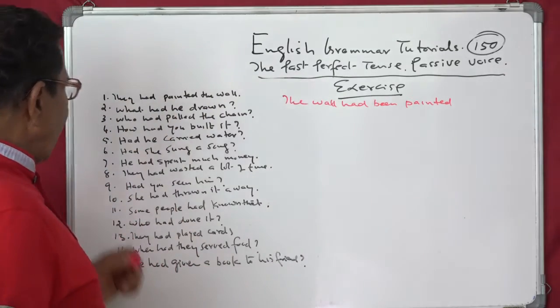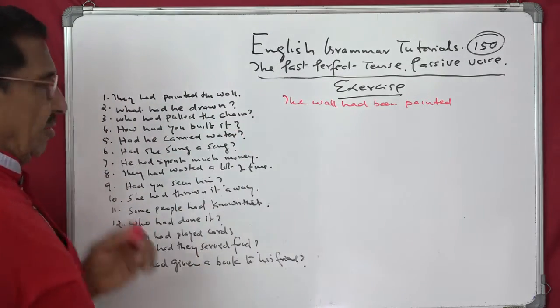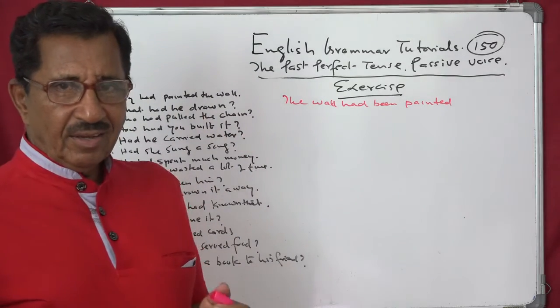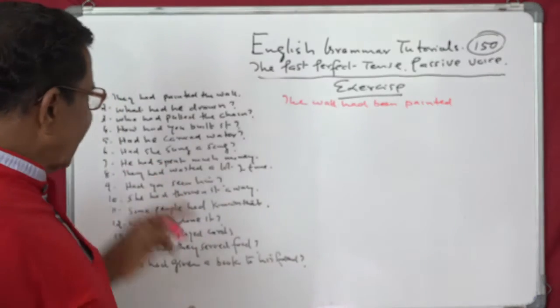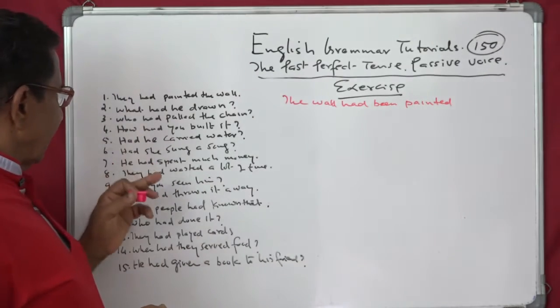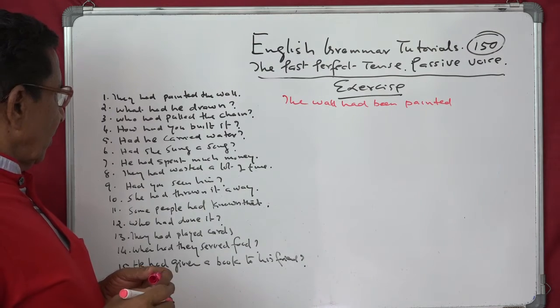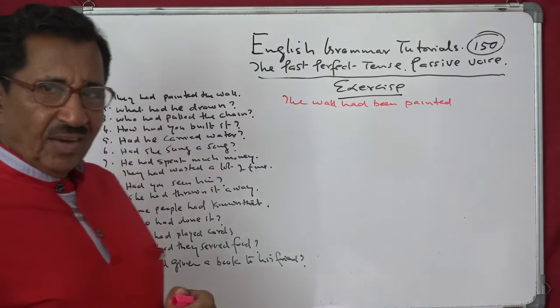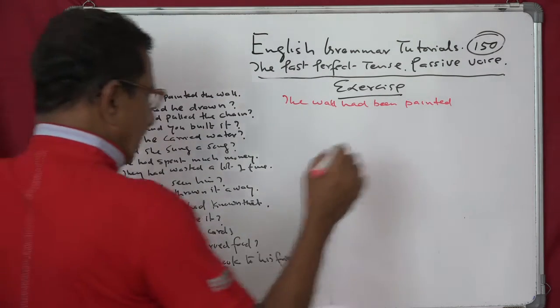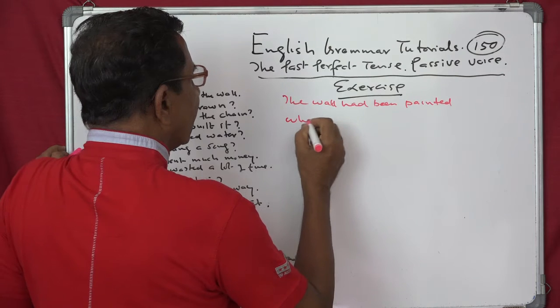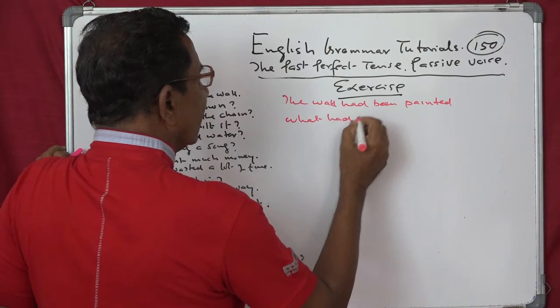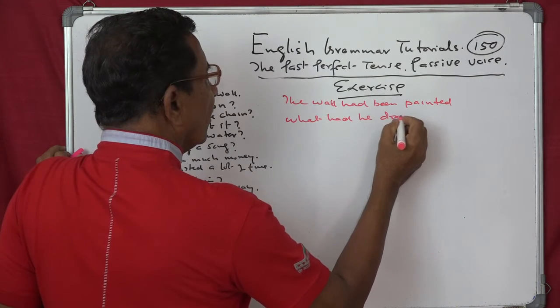Okay. And then, what had he drawn? What will be the passive? Can you look at this and do that? What had he drawn? How will you do that? Okay, let's do it step by step. What had he drawn?